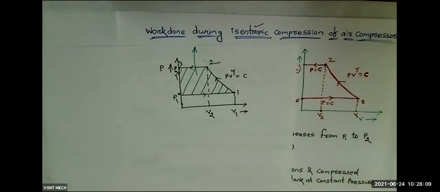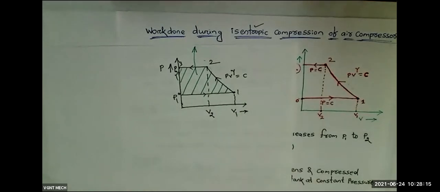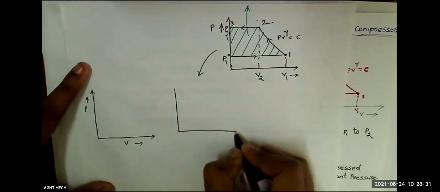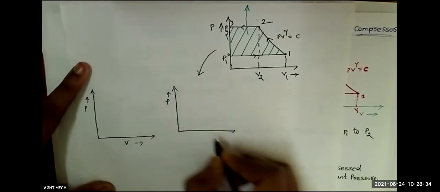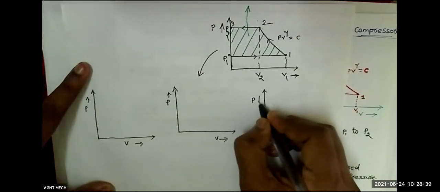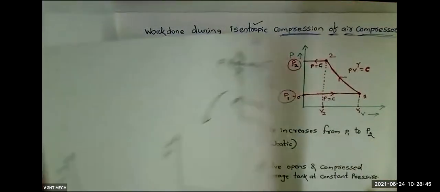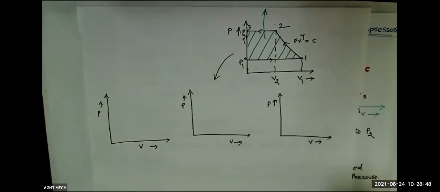Now how to find out this area? I am going to distribute this PV diagram into 3 separate PV diagrams. You will get to know what exactly I am trying to do. This is also pressure versus volume. In the exam, you do not have to do all these things. What you have to do in the exam, I am going to write in this paper. Just for your understanding, I am doing all these things.